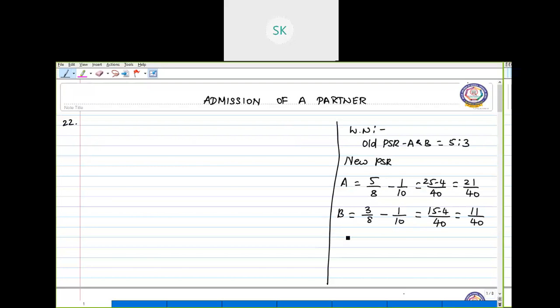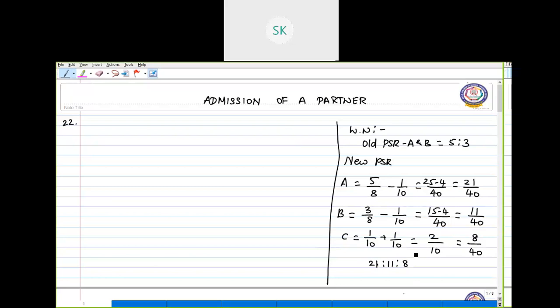And now C is getting 1/10 from A and 1/10 from B, isn't it? So it becomes 2 by 10, right? So to bring the denominator equal, just multiply it with 4. So it becomes 8 by 40. So the new profit sharing ratio is 21:11:8. And now, how much is the sacrifice made by A and B?